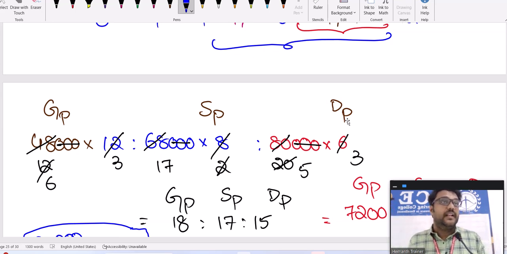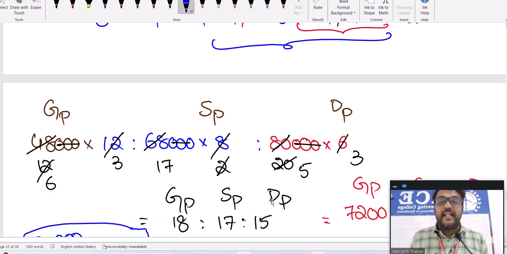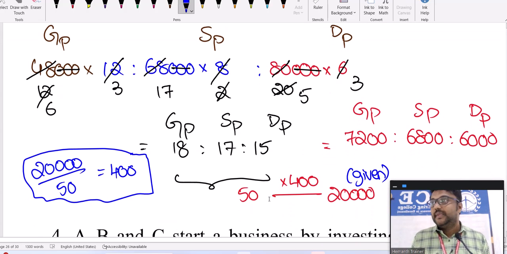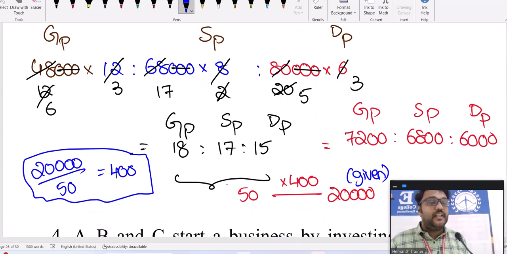Some questions will be like that: Shreya's profit is how much more than Deepak's profit? Or Shreya and Deepak together is how much? Then 17 plus 15, 32. 32 into 400 is your answer. Or if Shreya is 2 more than Deepak, then 2 into 400. Here also there is no need to calculate all three. In the exam, if they ask for Deepak, multiply only Deepak's share with 400. If they ask for Geeta, 18 into 400, that's it. Multiply by 400 only for the thing they are asking.